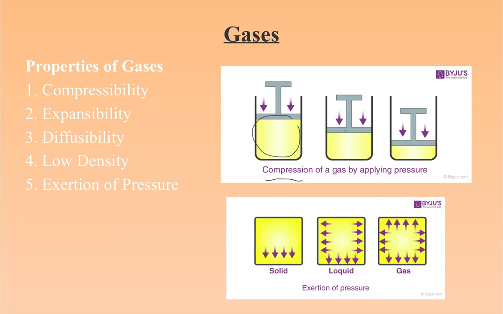The last property is the exertion of pressure. So solids exert a pressure, but only in the downward direction. Like if I have a solid sitting on the table, it's going to exert a pressure, but only in the downward direction against the table. But liquids apply pressure to wherever they're at. So if I have a liquid, it's going to apply pressure against the walls of the container where it's sitting. So on the bottom and the sides, we'll just say.